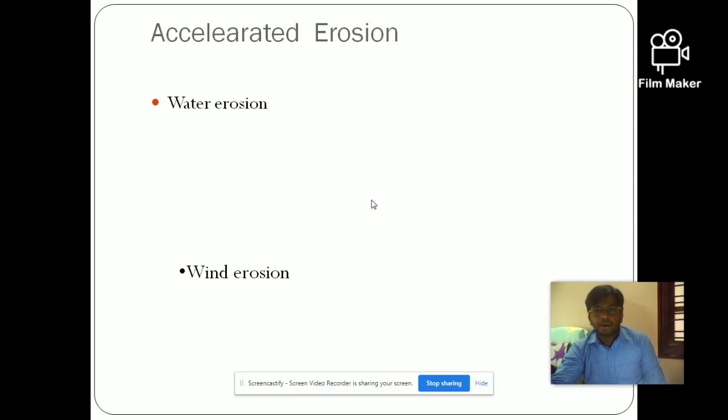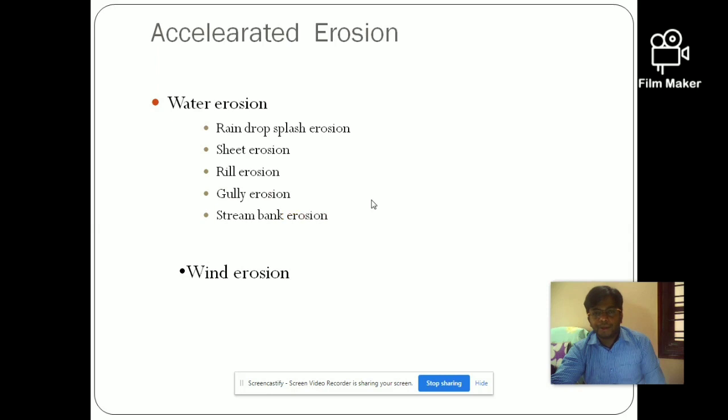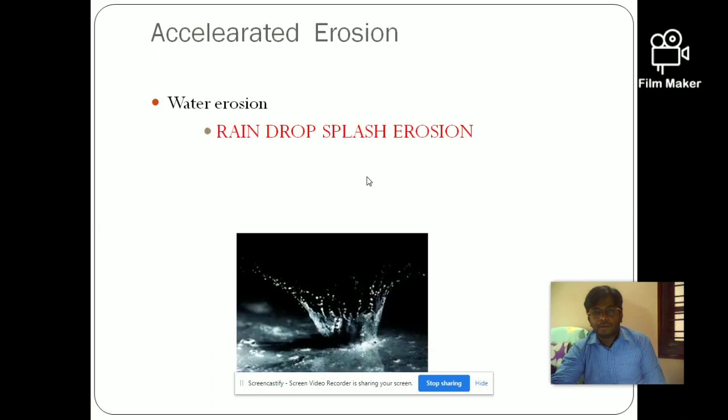Next, accelerated erosion is subdivided into water erosion and wind erosion. Water erosion is again divided into raindrop splash erosion, sheet erosion, rill erosion, gully erosion and stream bank erosion. These are the five different types of water erosion. We will see them one by one. So what do we mean by all these things?